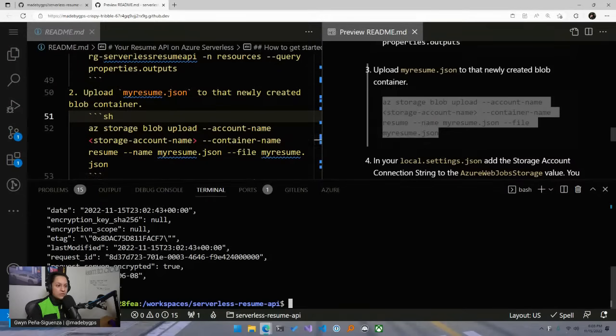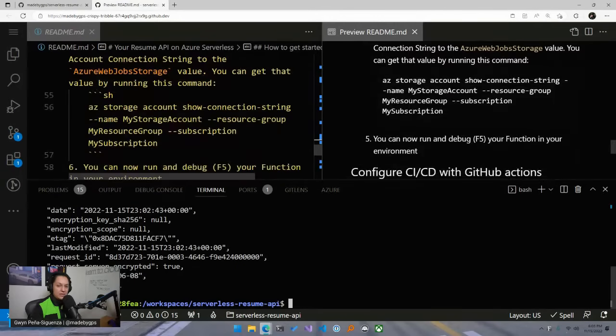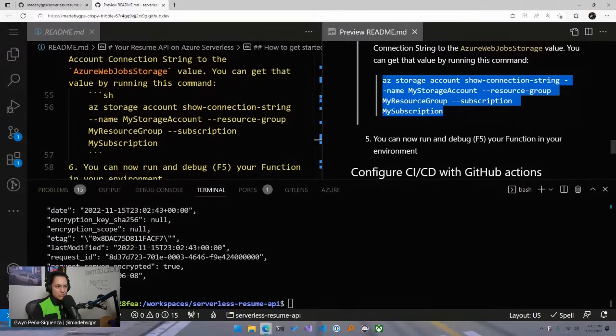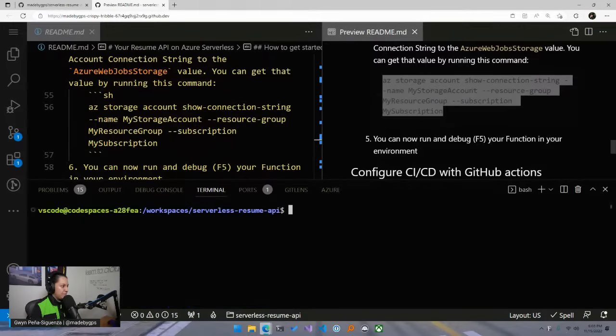Okay, cool. So let's go down here now, and we've got the file inside of the correct folder, and we have our API that we are ready to get connected. But in order to get them connected, we need to get the connection string. There are different types of authentication methods for your storage accounts and different services in Azure, but we're going to use connection strings for this one. So we're going to run this next command here. We're going to clear this as well, and then paste this command in.